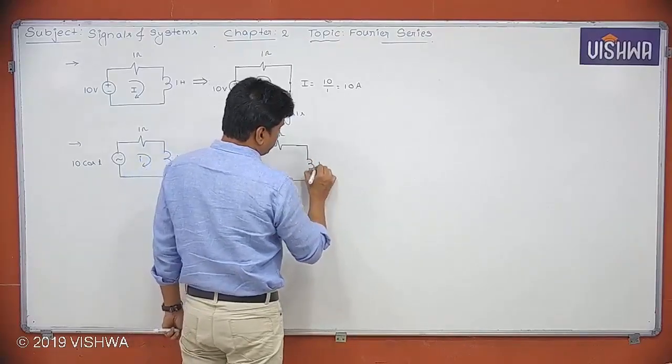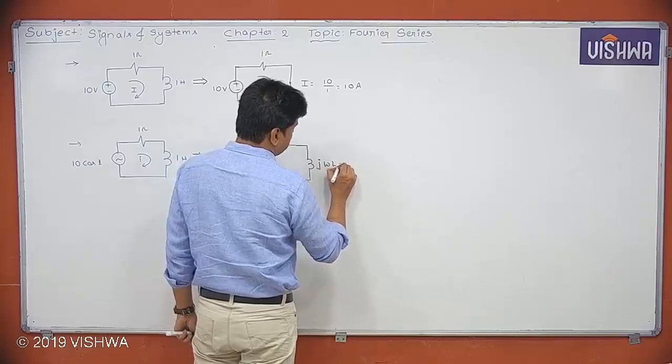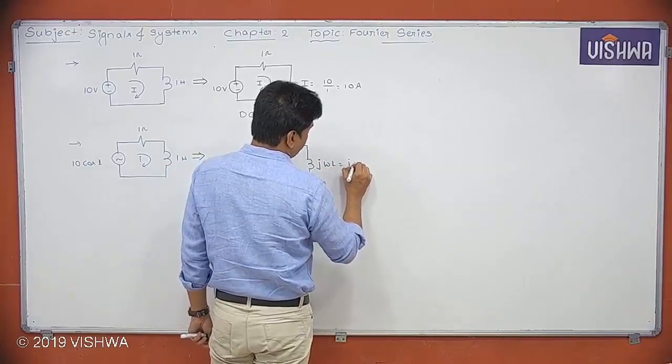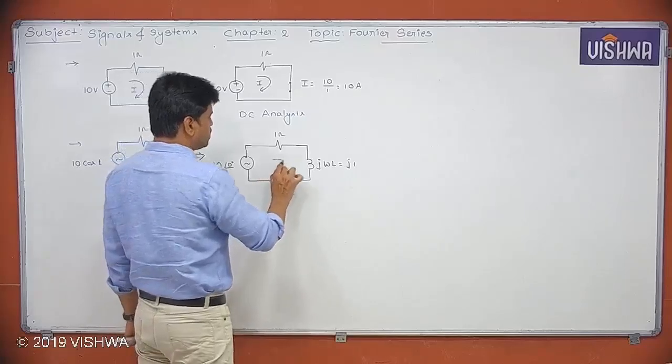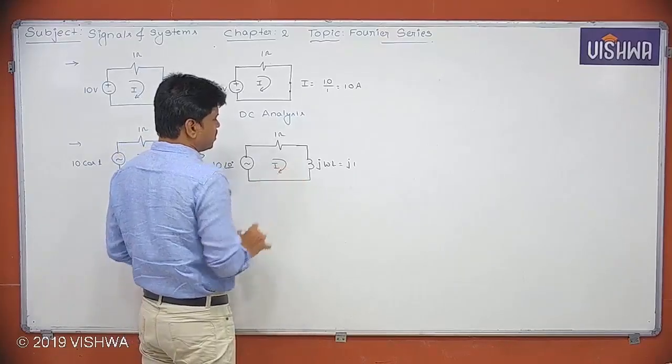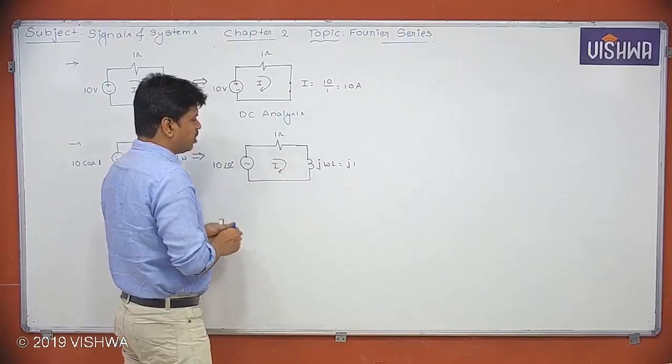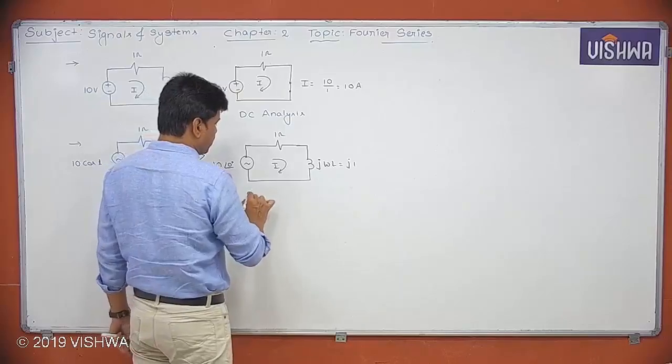It is represented as j omega L. With omega 1 and L 1, that is j1. Then what is the current phasor I? Whatever we have performed is nothing but phasor analysis.